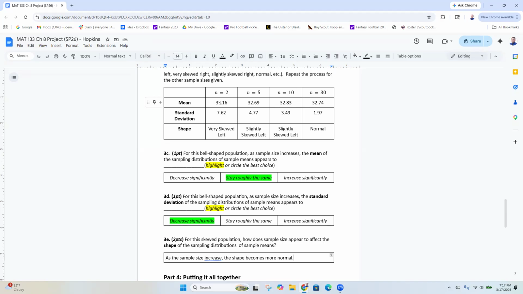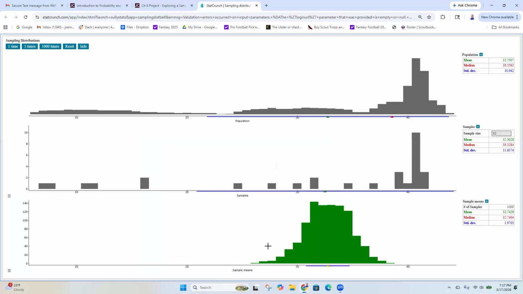And the reason for that is the standard deviation of your sample means is not the same as the standard deviation of the population, okay? They are related. The standard deviation for your sample means shape, the one down here, the green, actually has a special name. It's called the standard error. Okay. And the standard error, there's a formula for it. We'll talk about it on Thursday when we look at the Chapter 8 review.